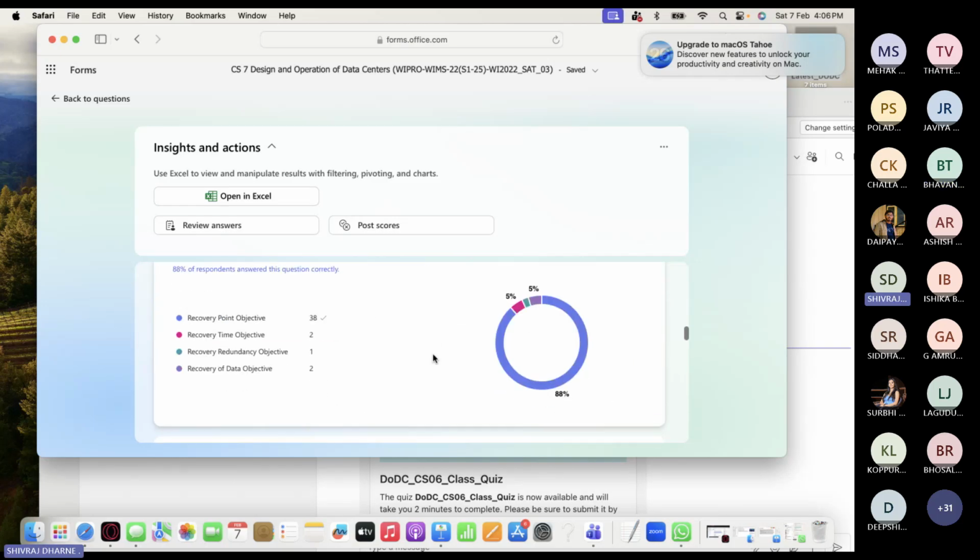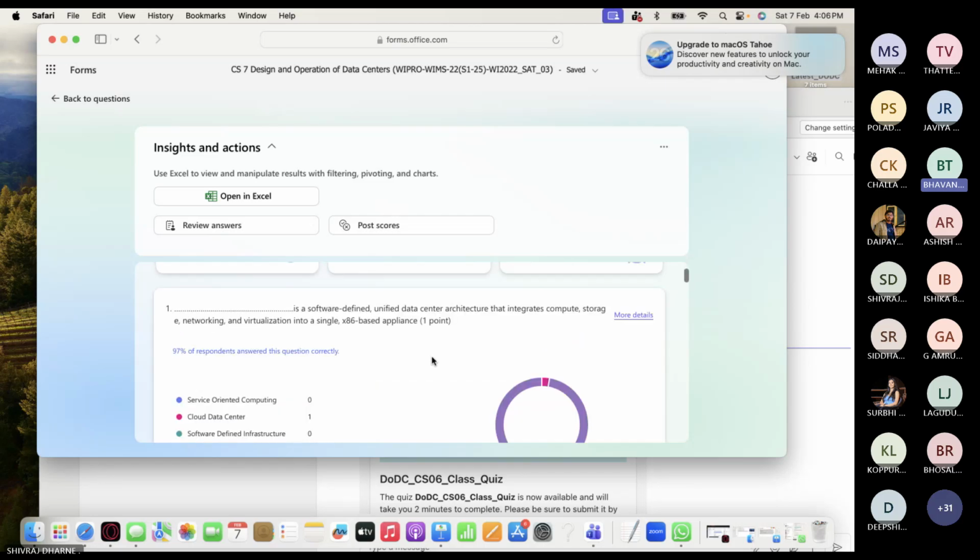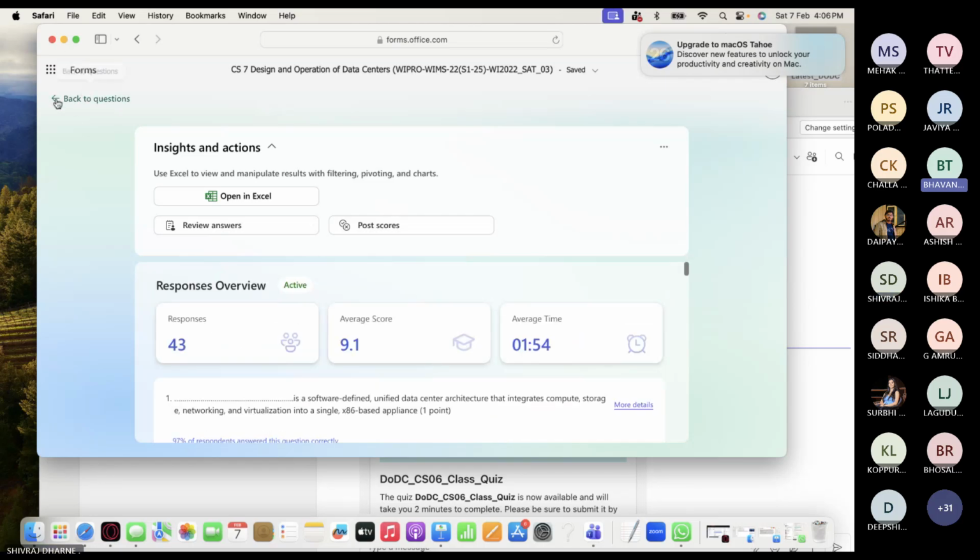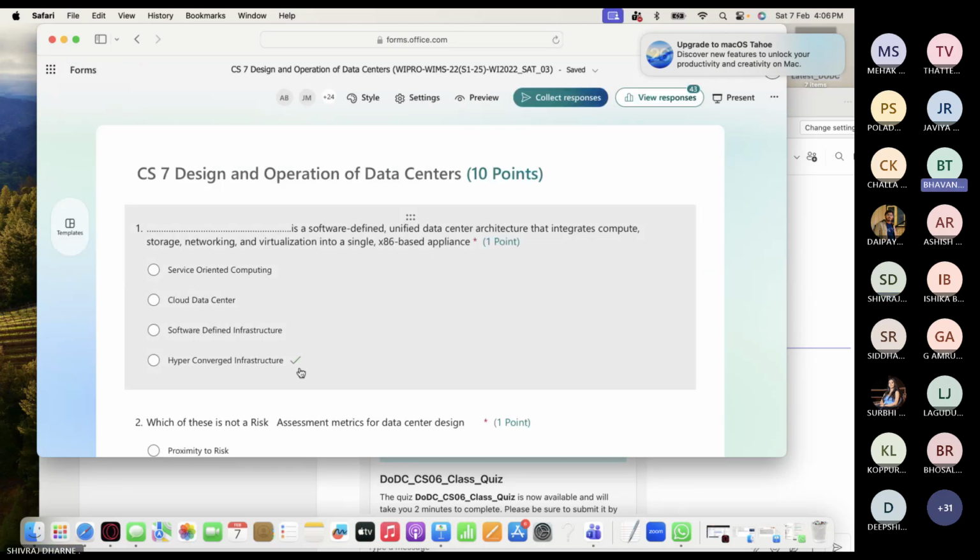Good. So I will now do some homework. If you go back to questions, just click on that back to questions. Yeah. So now if you have any doubt, in this page we are able to see only the first question's answer. Even if you open this, probably we will be able to see the answer. So we can still help you.